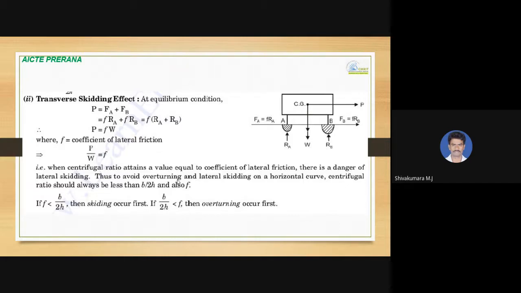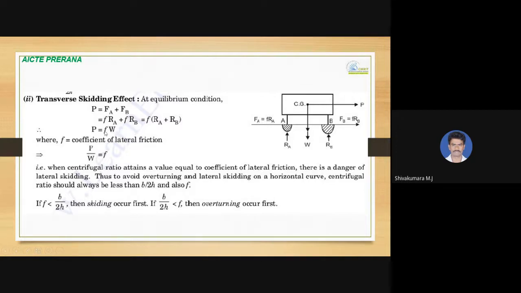So at equilibrium, overall resistance offered by friction is frictional force at A and frictional force at B. If the centrifugal force is towards right, that is P, frictional force will be towards left. So P equal to, at equilibrium condition, FA plus FB, where FA is calculated by the normal reaction RA and RB with the coefficient of friction F. So F into RA, F into RB, F is common, RA plus RB. So RA plus RB is nothing but weight of vehicle, so that centrifugal force can be equated to F into W.